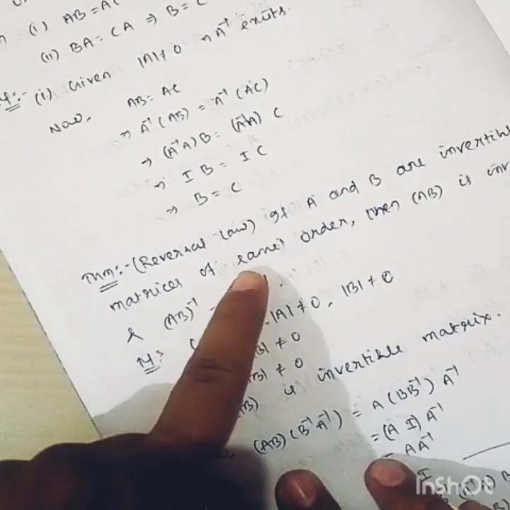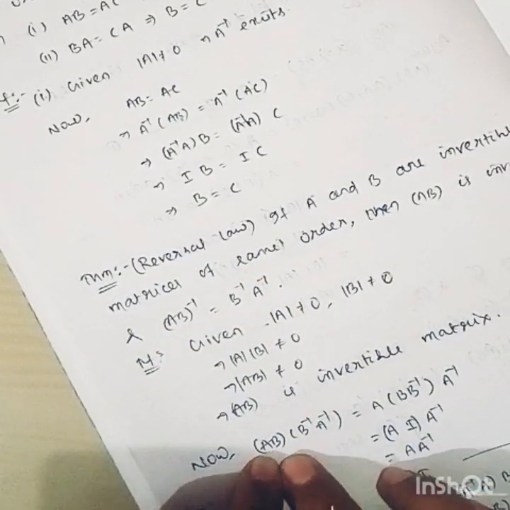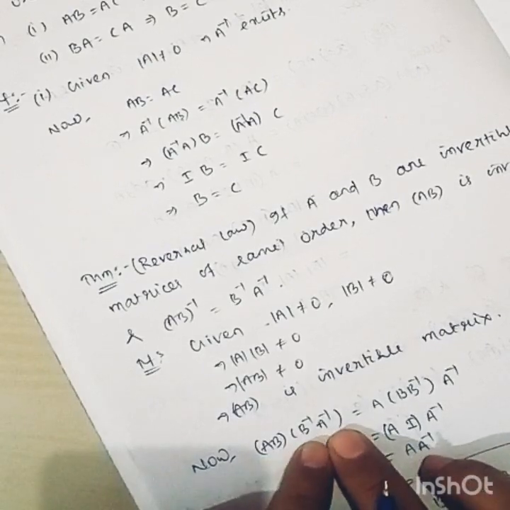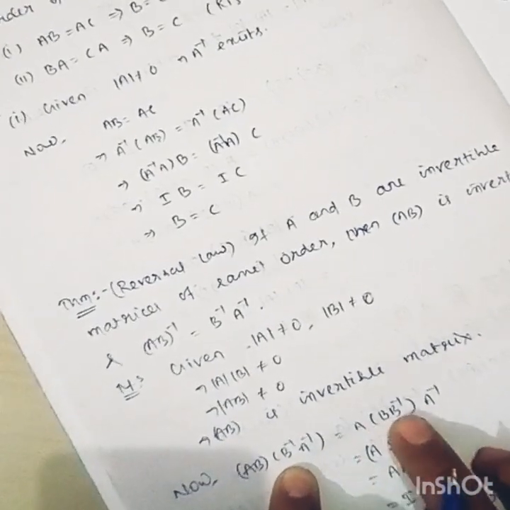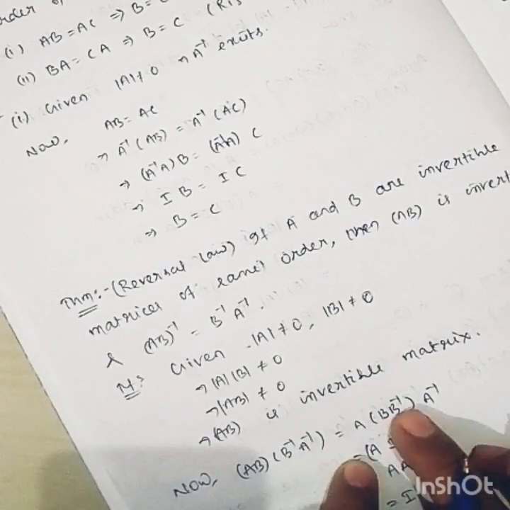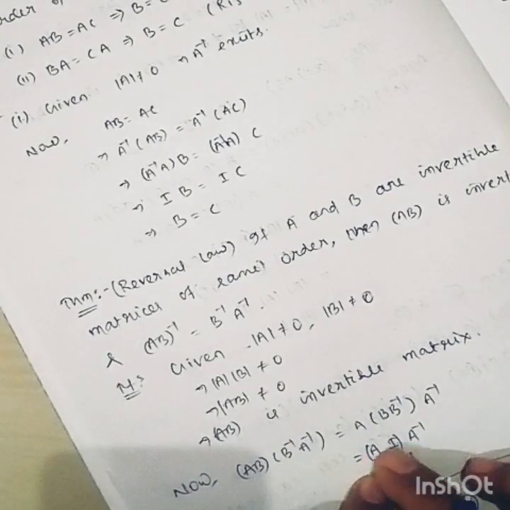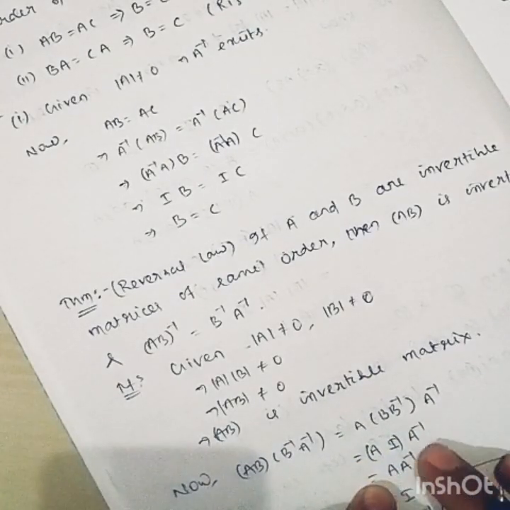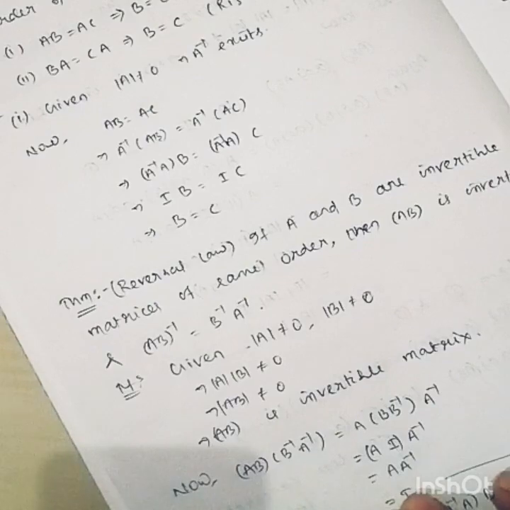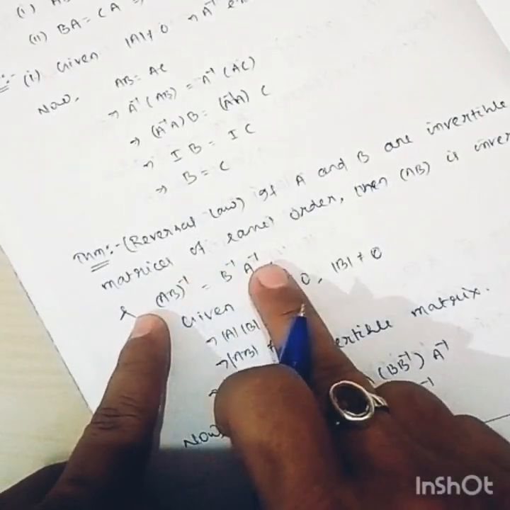To prove X inverse equals Y, suppose X into Y is equal to AB into B inverse A inverse, that is, A into B B inverse into A inverse, by using the associative property. We know that B into B inverse equals I, so that is A into I into A inverse. A into I equals A, so that is A into A inverse, which is equal to I.